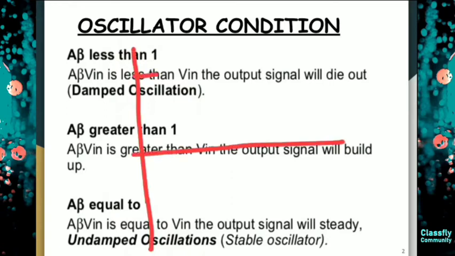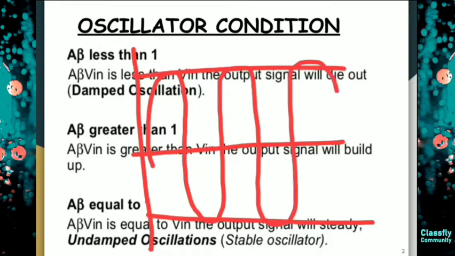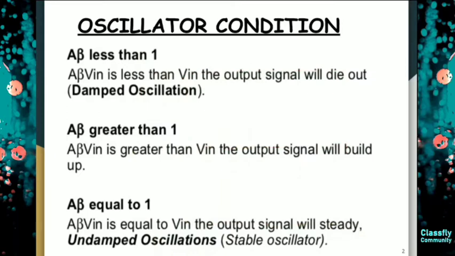That means all the maximum peaks will be in the same phase. So I hope you understood what damped oscillation and undamped oscillation are. So A beta is less than 1. Now you will be thinking, what is A beta, right?